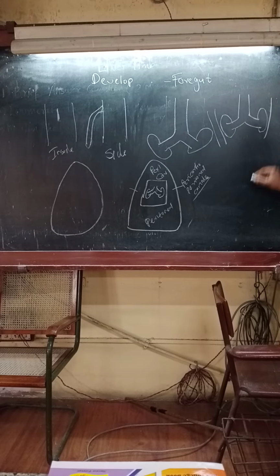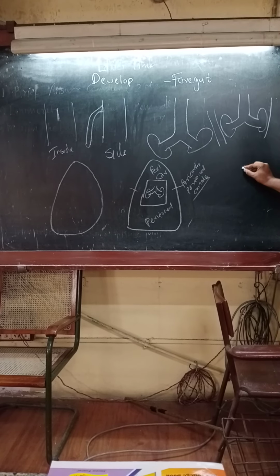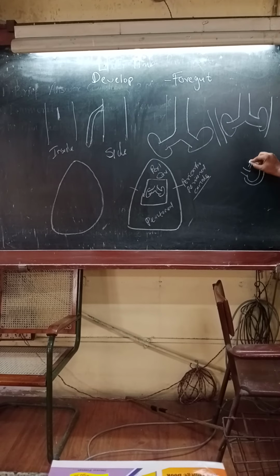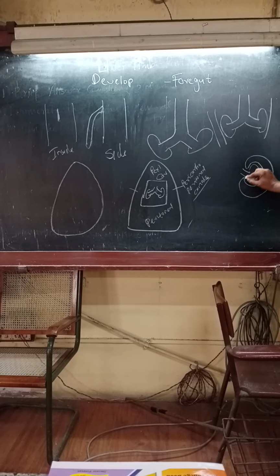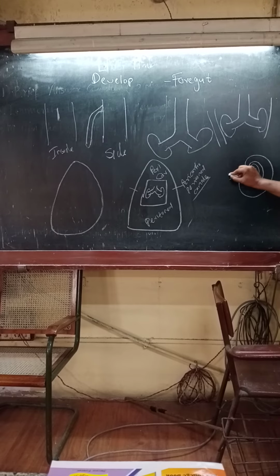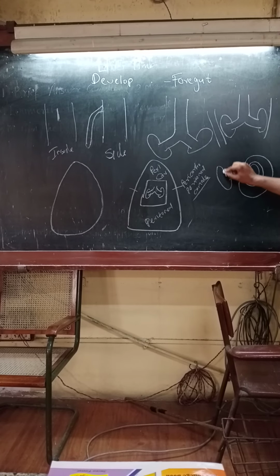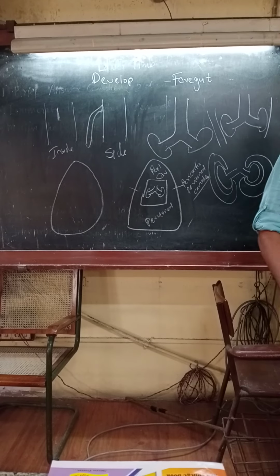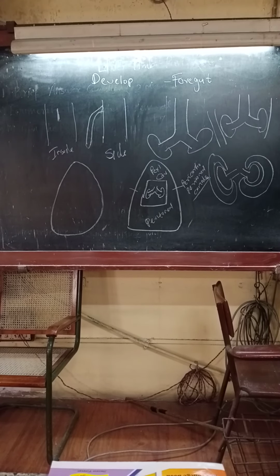Now the lung buds invaginate into these pericardio-peritoneal canals.